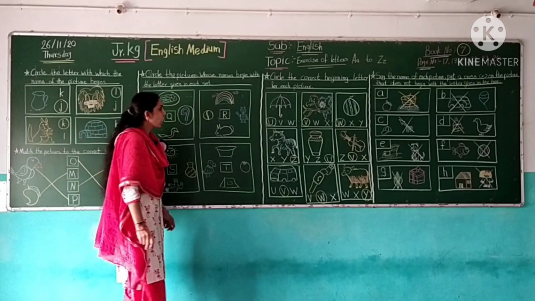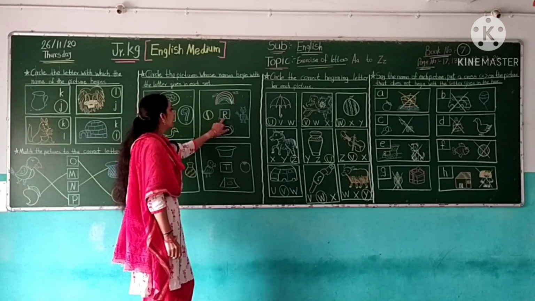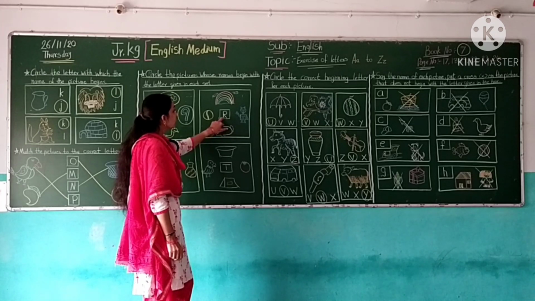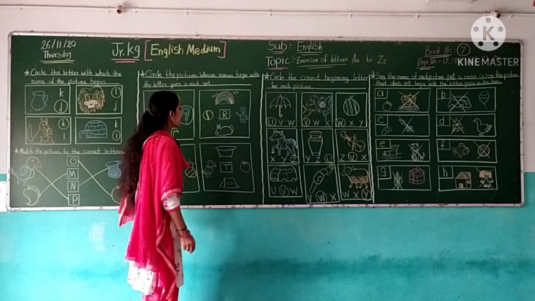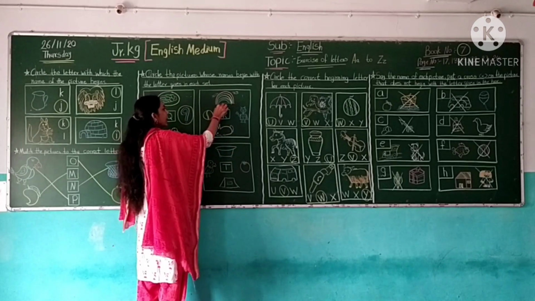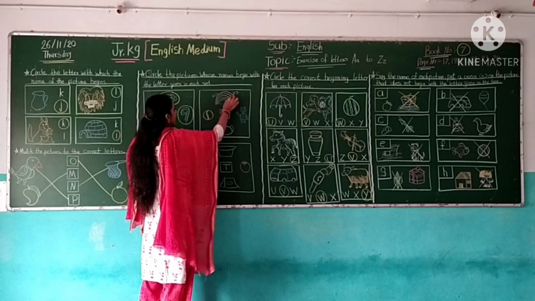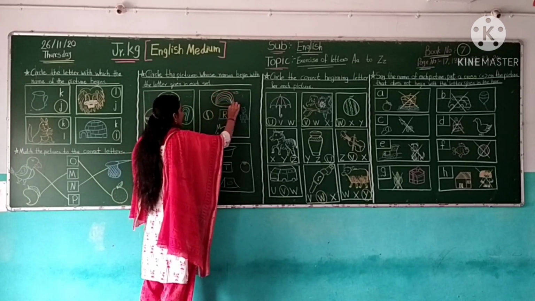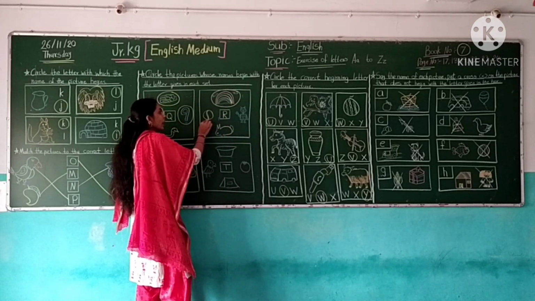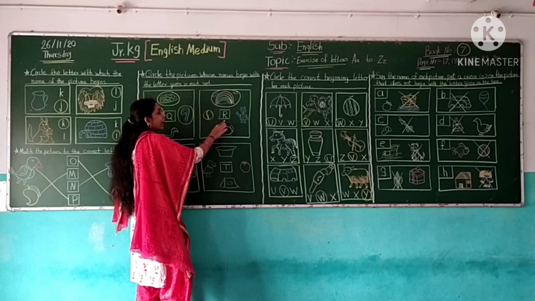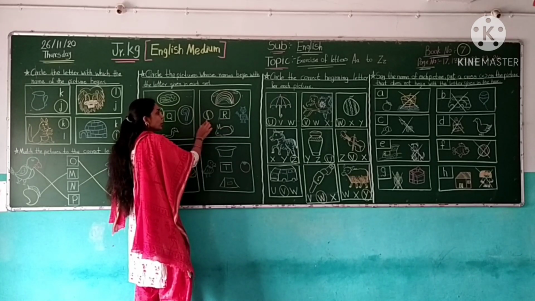Our next box, this is letter R. So here, find the pictures that start with the letter R. This is rainbow. Rainbow starts with the letter R. So circle the rainbow. This is ball. Ball does not start with the letter R. So here, no circle.